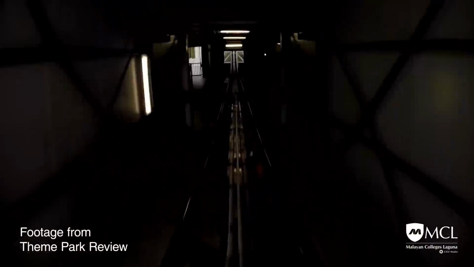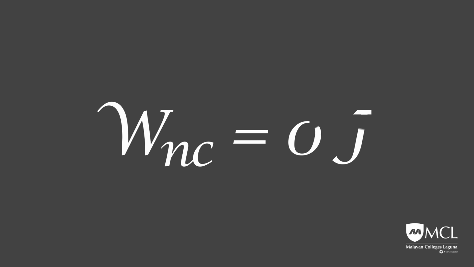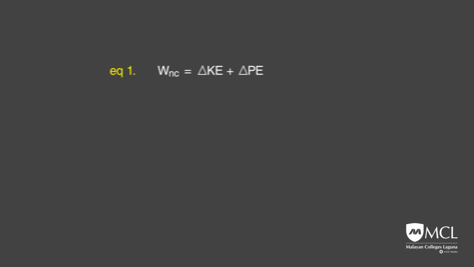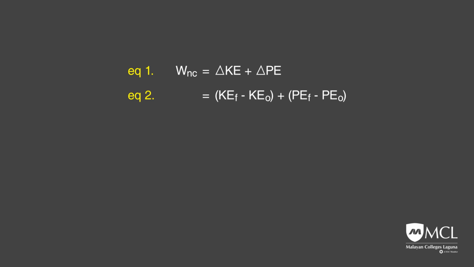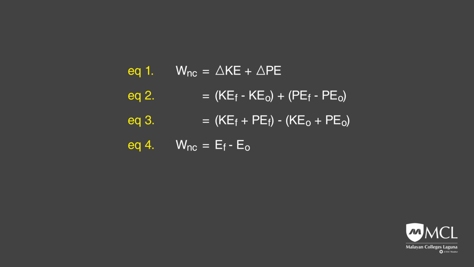Suppose the net work done by external non-conservative forces is zero, so WNC equals 0 joules. Then with a delta notation, the work energy theorem takes the form WNC equals delta KE plus delta PE equals KEF minus KEO plus PEF minus PEO equals KEF plus PEF minus KEO plus PEO. WNC equals EF minus EO.